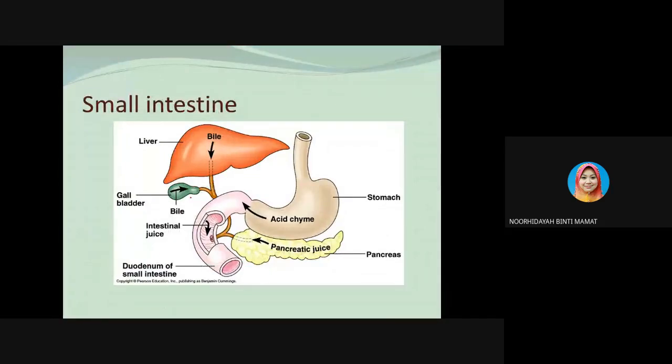As you can see from here, the first 25 centimeters of the small intestine is the duodenum. The stomach will secrete the acid chyme. The liver will secrete the bile. The pancreas will secrete the pancreatic juice. So it will mix up in the duodenum.